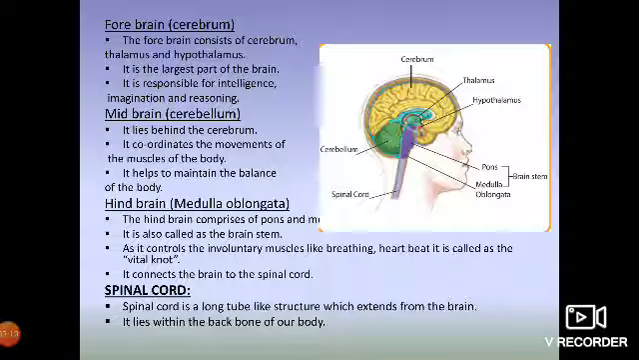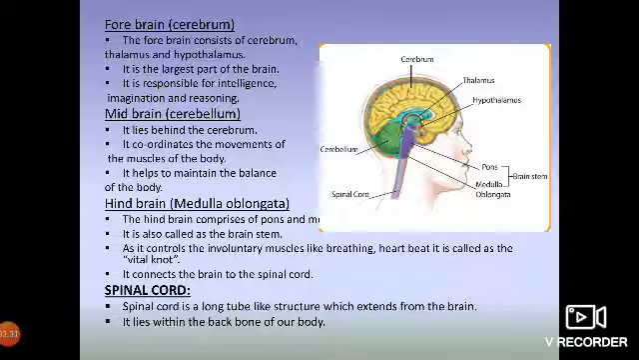The next part of the brain is your hindbrain, that is your medulla oblongata. The hindbrain consists of the pons and the medulla oblongata. It is also called the brain stem.